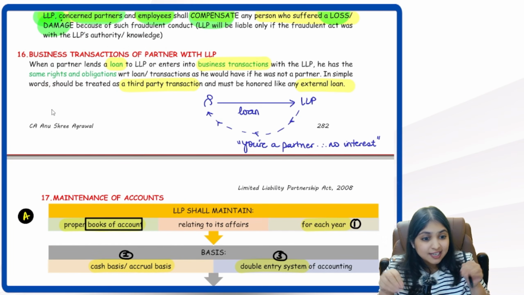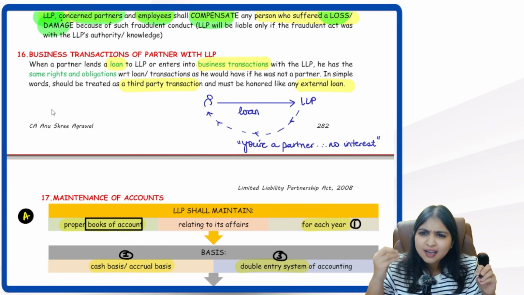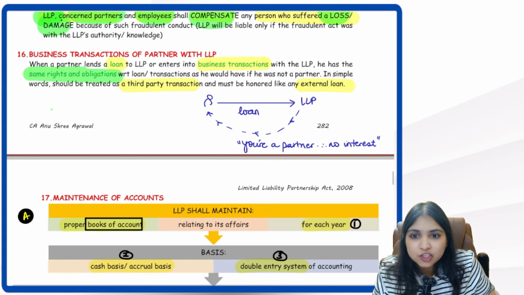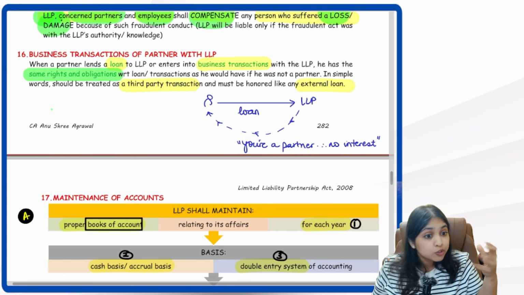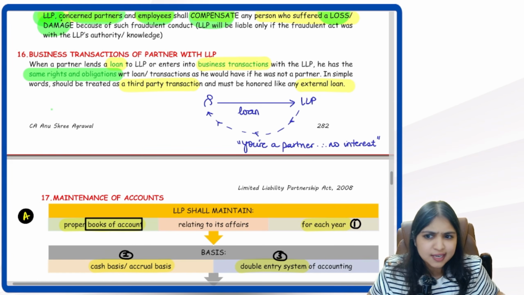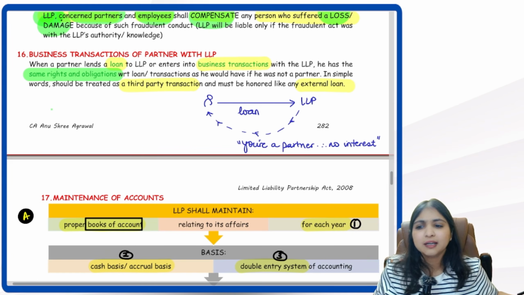Okay. And then we learned, if there's any business transaction between a partner and LLP, can LLP give any partial treatment for the transaction? No. We should treat it as if it's a third party transaction. Same rights and obligations will be there as if he was not a partner, same rights and obligations will be there even for this transaction. We should treat it like a third party transaction basically.